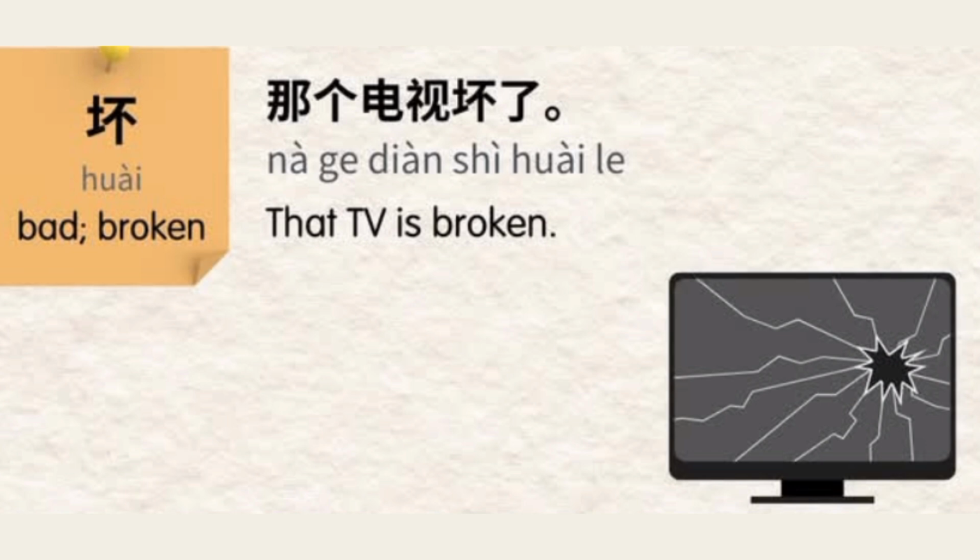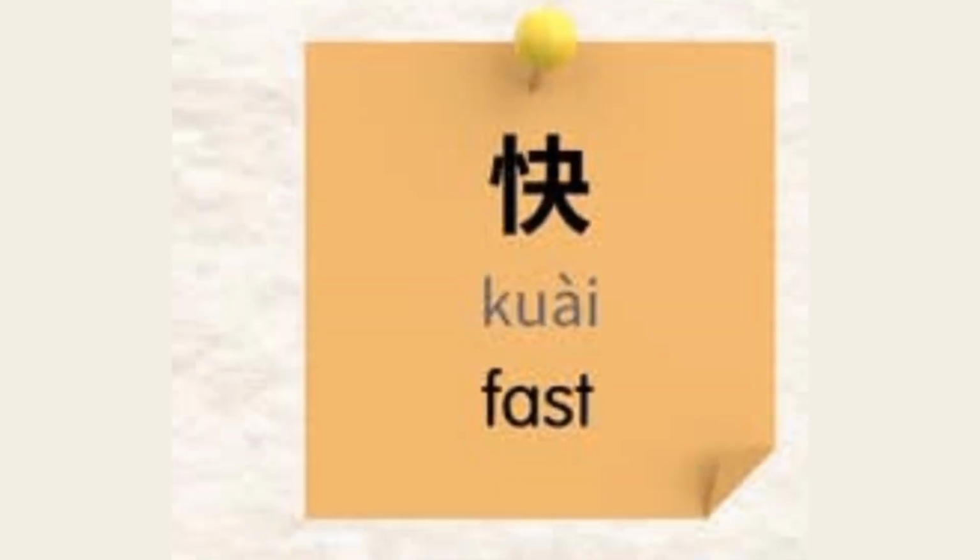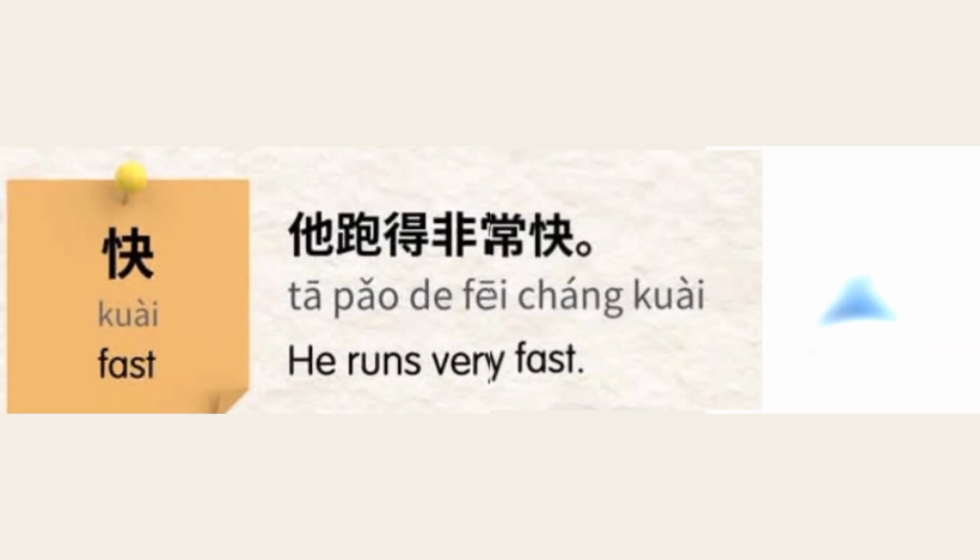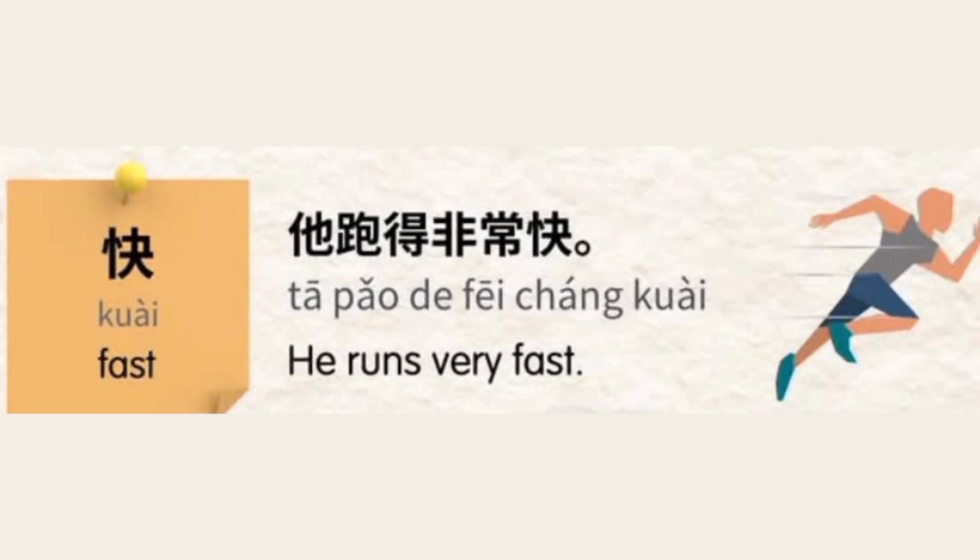Now let's talk about speed. 快, which means fast or quick. Imagine a rabbit dashing around. That's called 快. Let's practice it just one more time. 快，快。 Hope you learn it. Let's watch a useful example. 他跑得非常快。 He runs very fast.